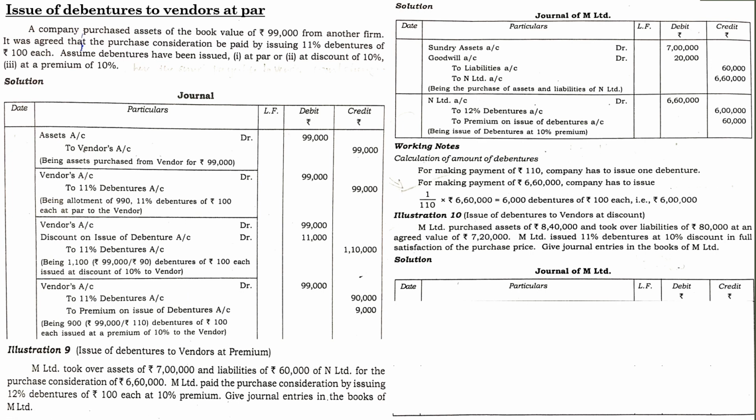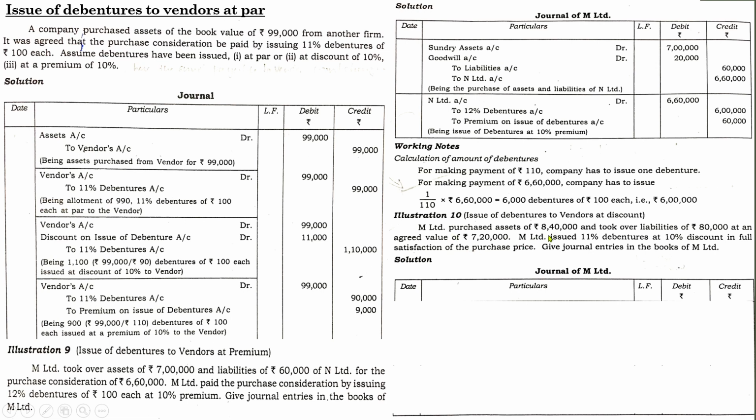So think like this. In the case of purchase of business, the equation for finding out the value of the debentures will be purchase consideration divided by the value or price of one debenture. Think like that, then it will be much easier. So go through these cases. After that try to find the answer to this question.